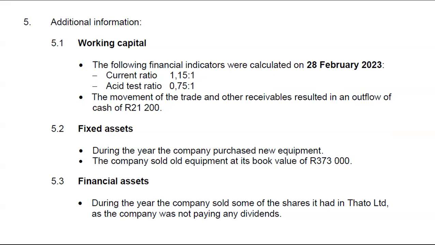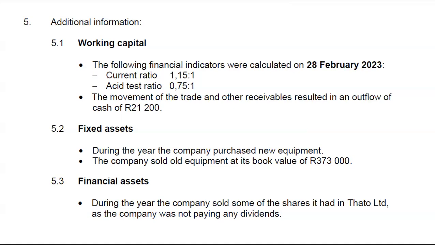Those form part of your working capital. It's just your current assets as well as your current liabilities. But obviously, when you look at current assets, it's just your inventories and trade and other receivables. Cash and cash equivalent is normally dealt with at the bottom of your cash flow statement. Okay.